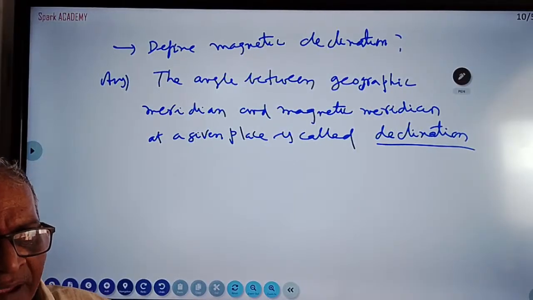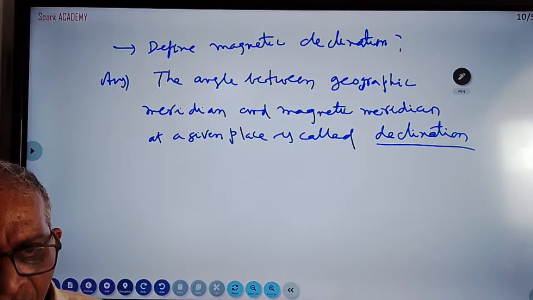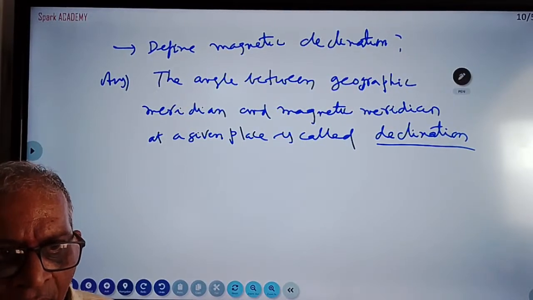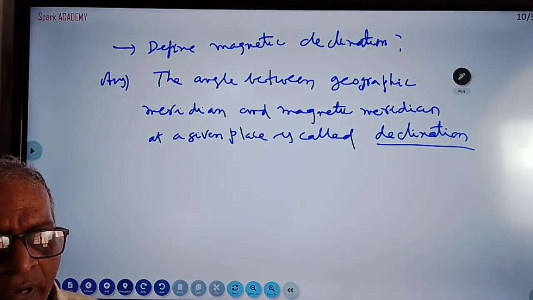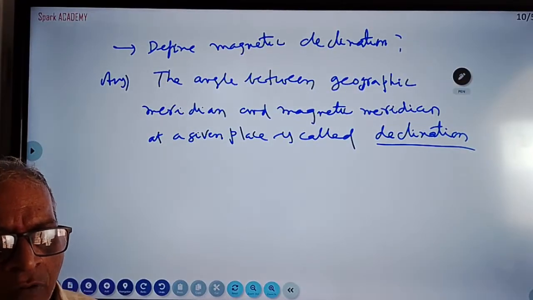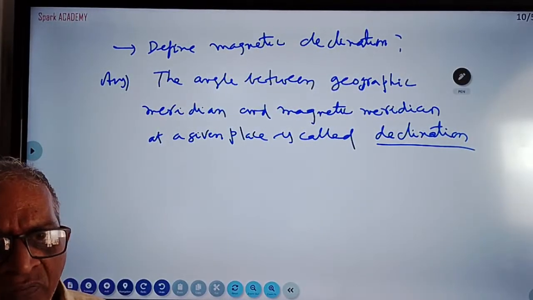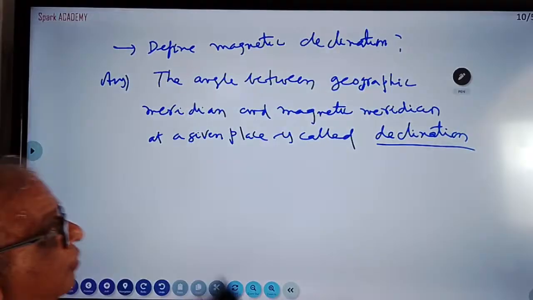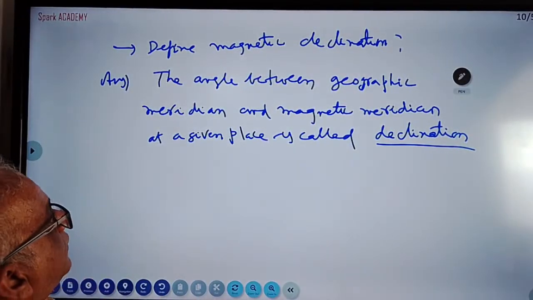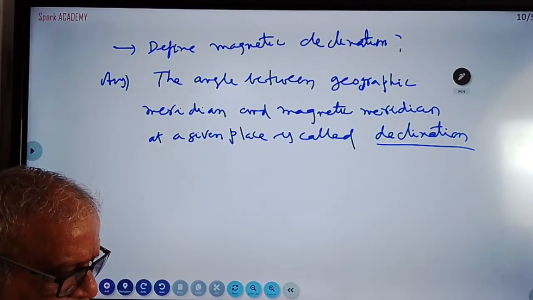There is some angle between the geographic meridian and the magnetic meridian at a given place. It varies from place to place. It has some value at Hyderabad, some value at Delhi, some value at the polar region, some value at the equator region. Like that in inclination also, different places have different values. So declination varies from place to place. This is another question.